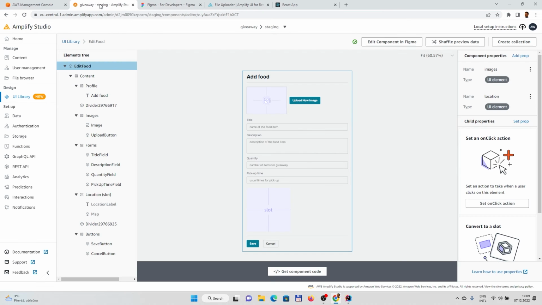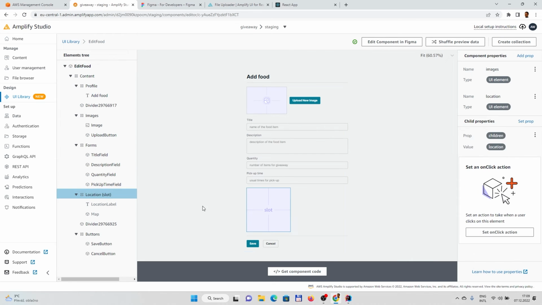So basically, when we jump into the UI library and open the EditFood component, we should see the same. Of course, we could configure everything here, but I decided that I will configure the component through the code. The only difference is that location is a slot component, so we will add the functionality here later on.